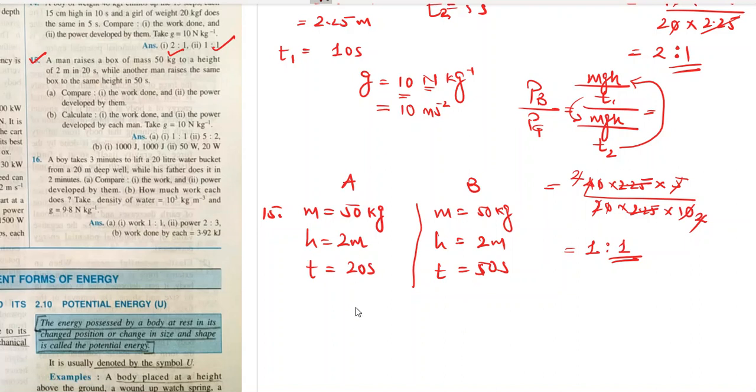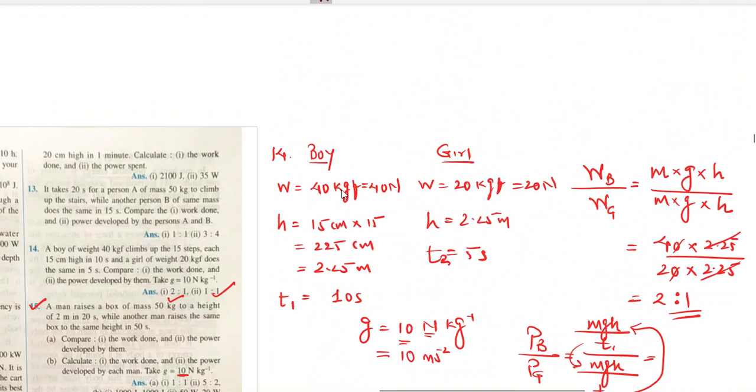Very easy. The work done by A upon work done by B. Okay, g's value is again 10 Newton per kg, right? So mgh, that is 50 into 10, 50 kg, yeah, so 50 into 10. See, earlier it was kgf, that's why we directly took it as 40 Newton.